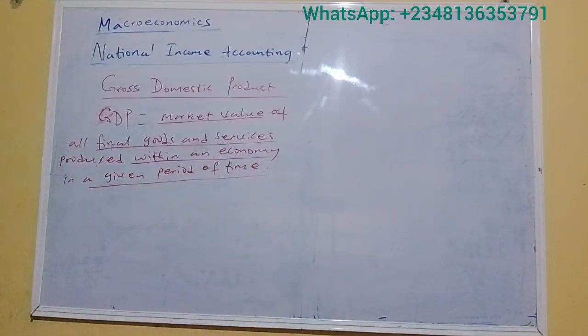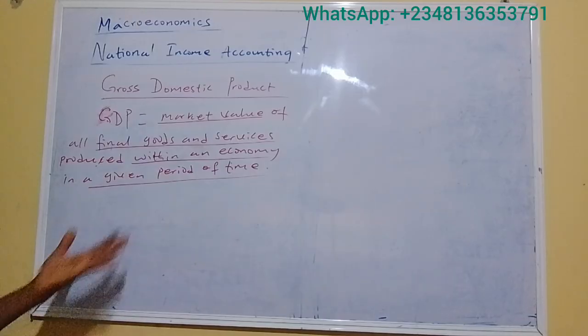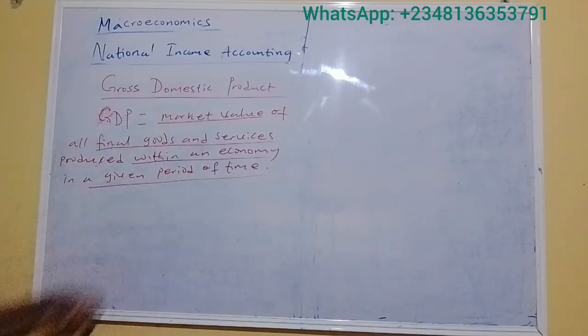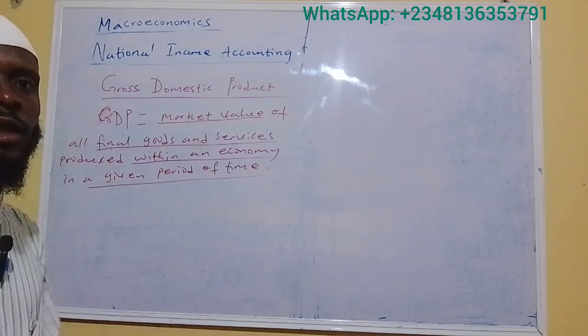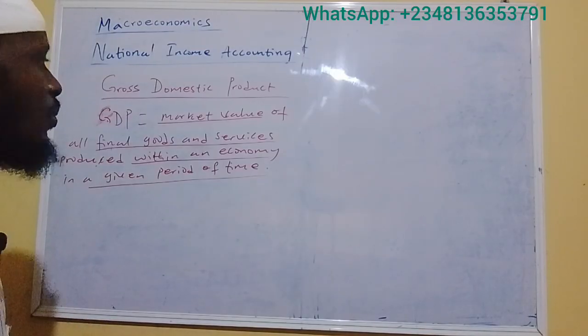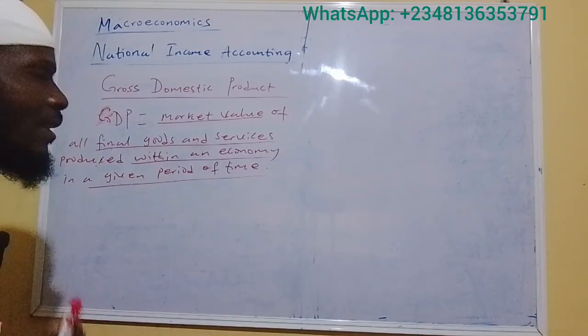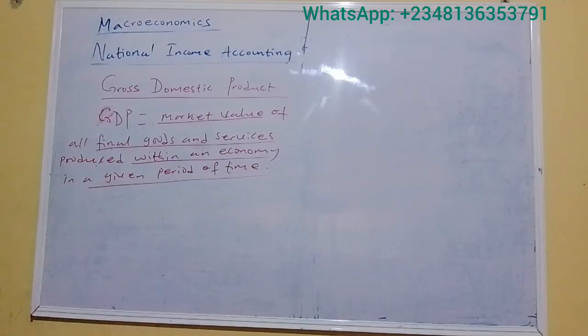These are very important key expressions here. The GDP is the market value. This simply implies that GDP is measured in monetary terms using the market price. The market prices are used to determine GDP.